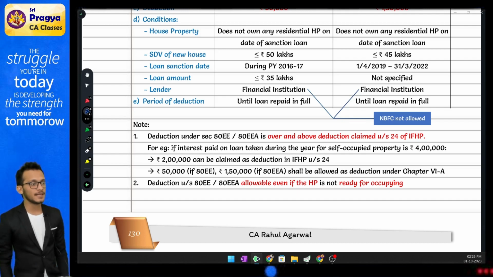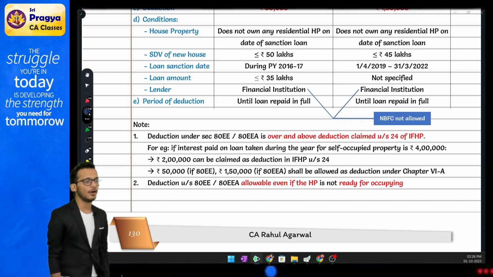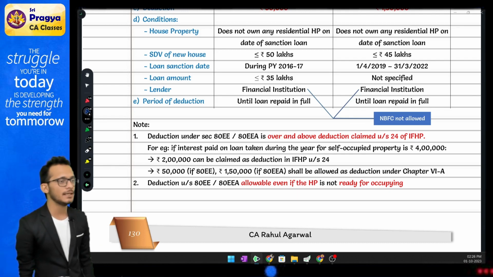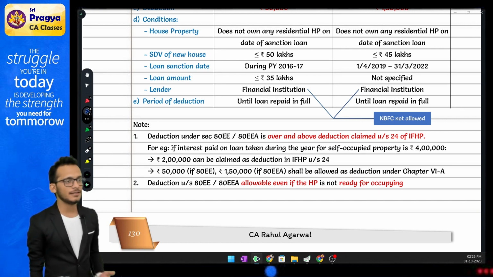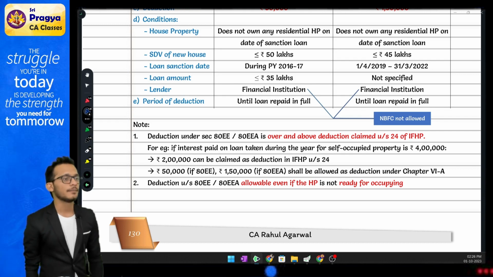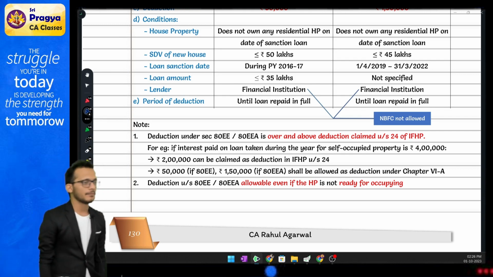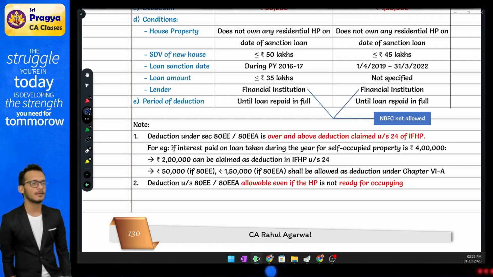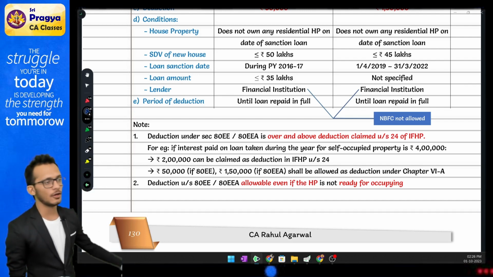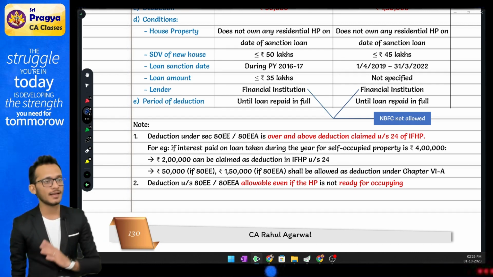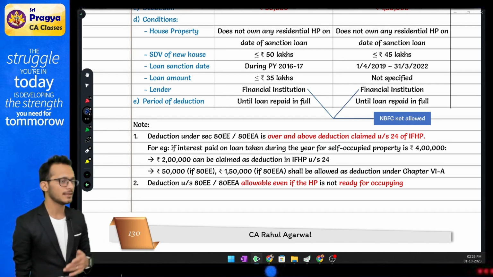In exams, please be extremely careful about this fact. The question is not mandated to come and tell you that you have to claim 80EEA. You need to check whether all the conditions are being satisfied. If the conditions are satisfied, you will have to give a deduction both under HP and under 80EEA. I have never seen questions like that coming in exams, because generally whenever a question comes, they always take the stamp duty value more than 45 lakhs. In case it comes, please be extremely careful about it.